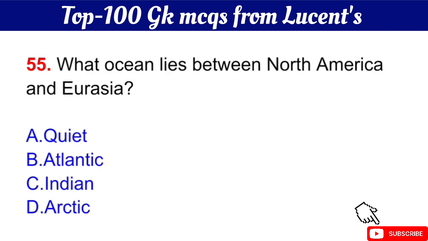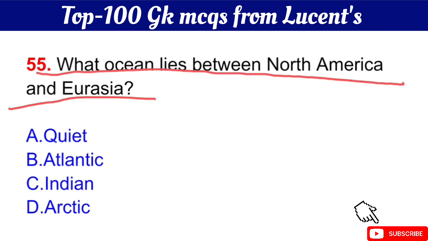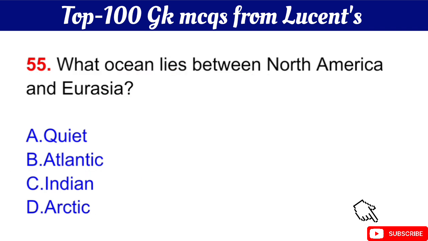Okay. Question number 55 is what ocean lies between North America and Eurasia? Your question is what ocean lies between North America and Eurasia? The right answer is option B, Atlantic. Okay, the Atlantic Ocean lies between North America and Eurasia.